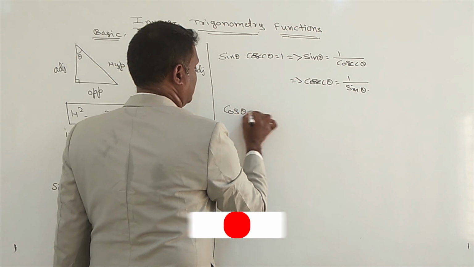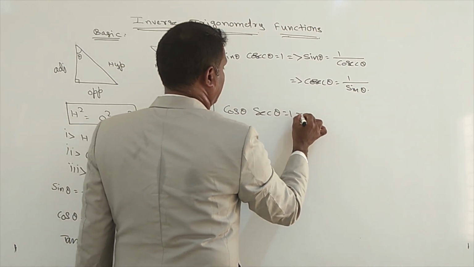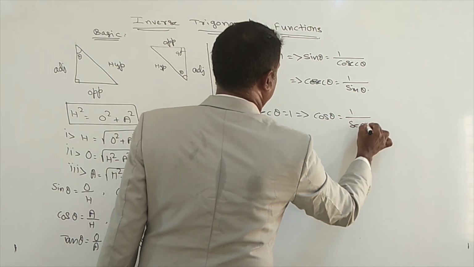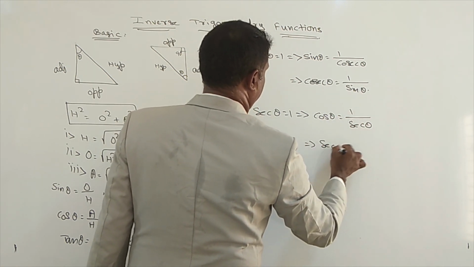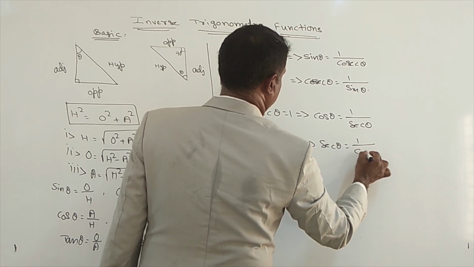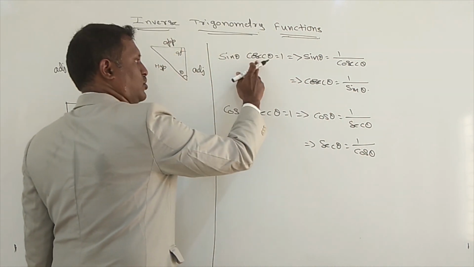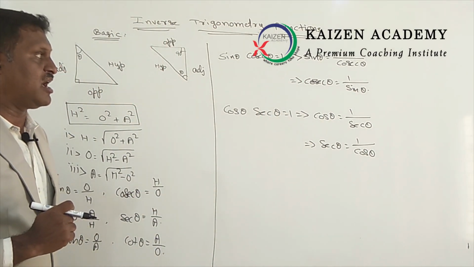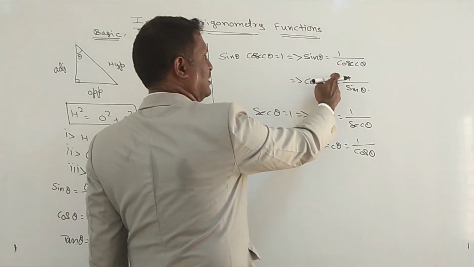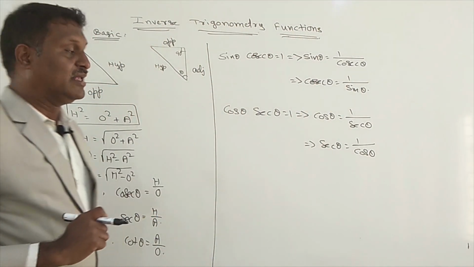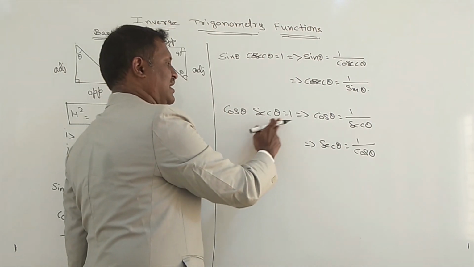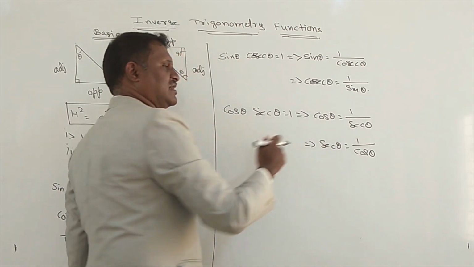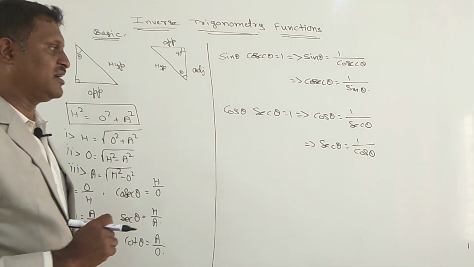Cos theta into secant theta equals 1. So using this, what can we write? Cos theta means 1 divided by secant theta, or secant theta means 1 divided by cos theta. Sin theta into cosecant theta equals 1. Sin theta means 1 by cosecant theta, or cosecant theta means 1 by sin theta, because both are reciprocals. We can write like that.